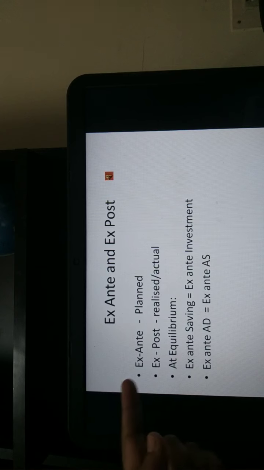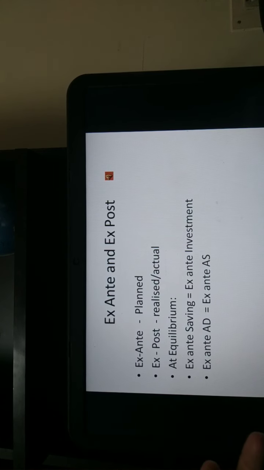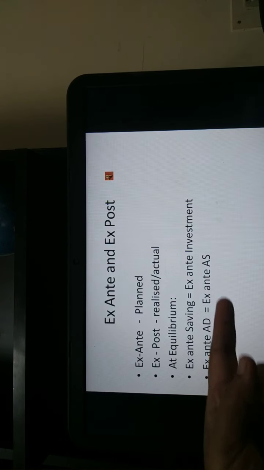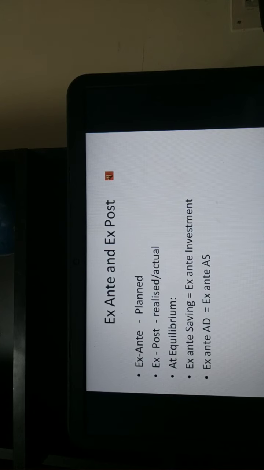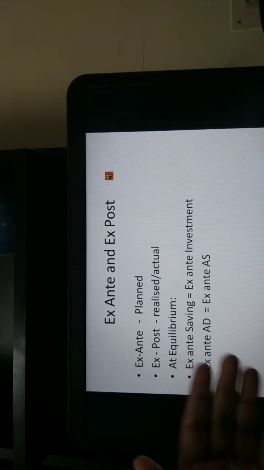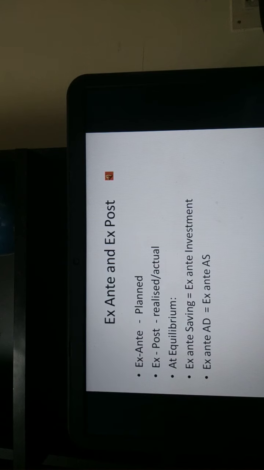So, ex ante AD, ex ante AS means the planned AD or the planned AS, right? Again, ex ante saving, ex ante investment means the planned saving or the planned investment.